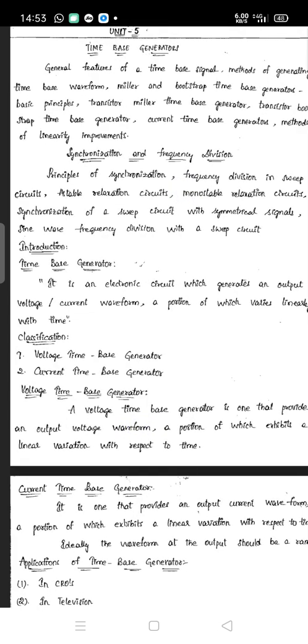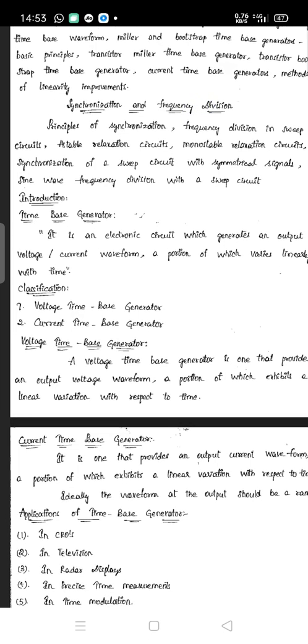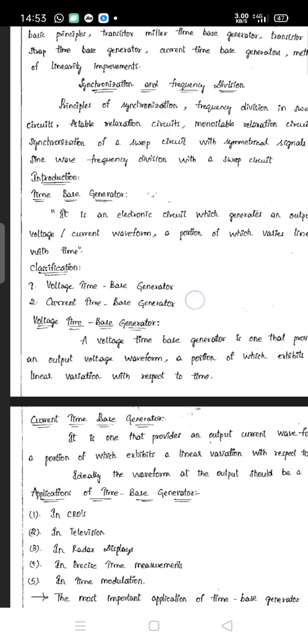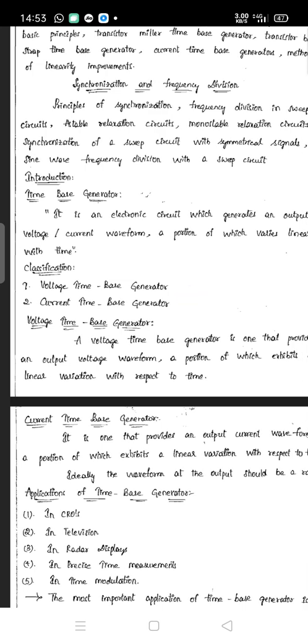Now today we will start with the next unit from our syllabus, that is time based generators. Actually, this is the 4th unit from our paper. These are the notes I have got, so I have made the PDF of that and sent it to you, and the same I will use for your periods.